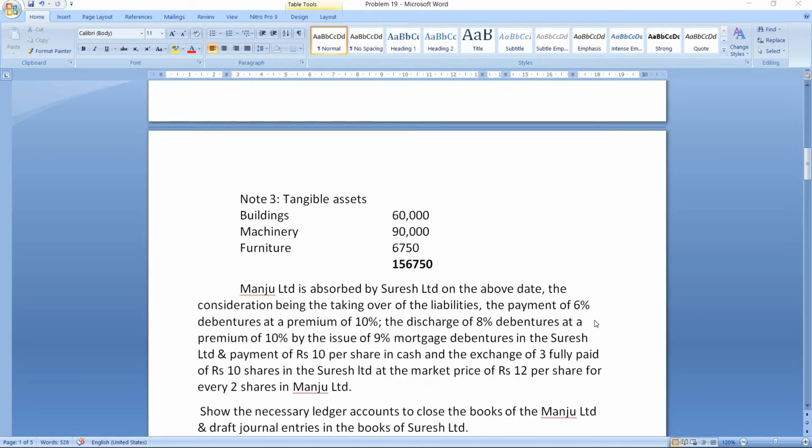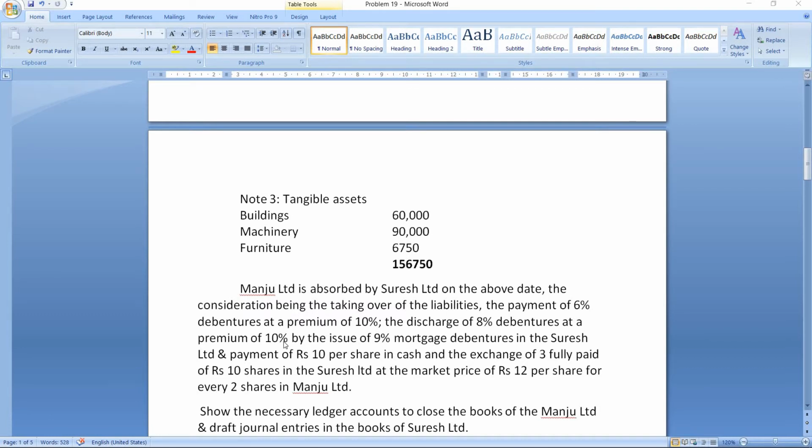The 6% debentures are to be discharged at a premium of 10%, and for 8% debentures they are going to issue 9% debentures in Suresh Limited at a premium of 10%.